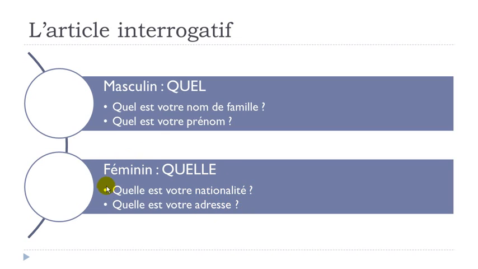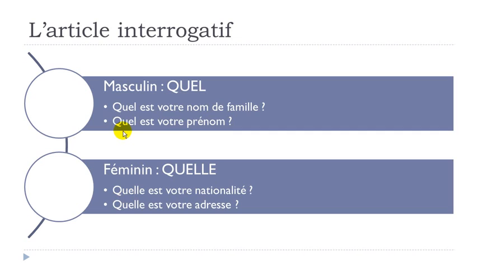So it does mean that you will have to use this article interrogatif, quel, at the feminine form. Quelle est, what is, votre, your, nationalité. What is your nationality? Quelle est votre nationalité? Okay. Quelle est votre adresse? What is your address? Okay.